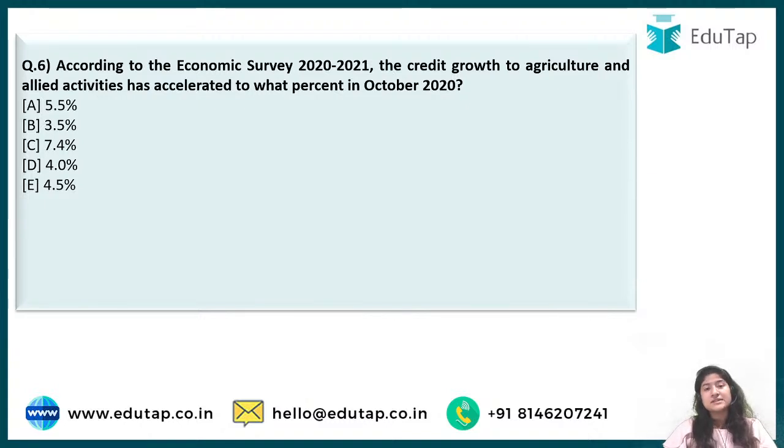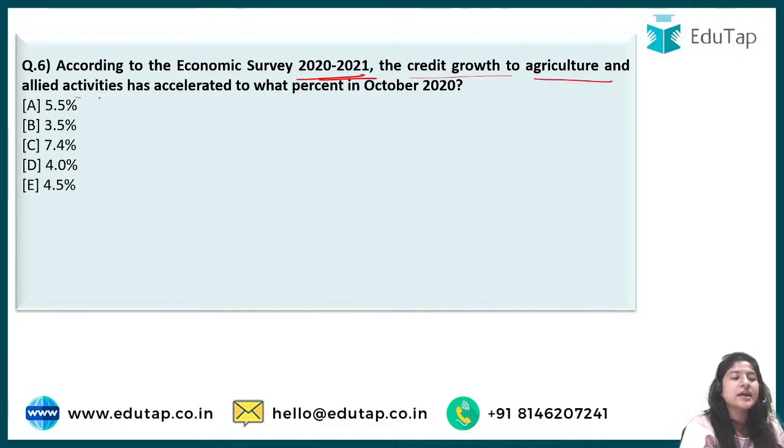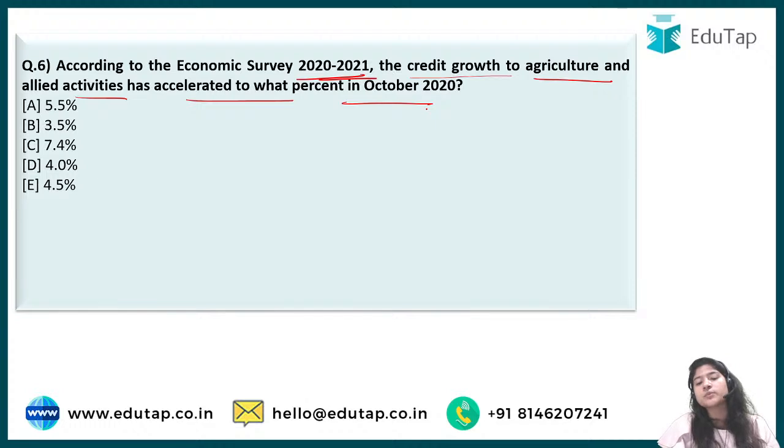Next comes question number 6, which says according to economic survey 2020-2021, the credit growth to agriculture and allied activities has accelerated to what percent in October 2020. So here credit growth is what? It is the money. Credit basically means money, okay, that amount.